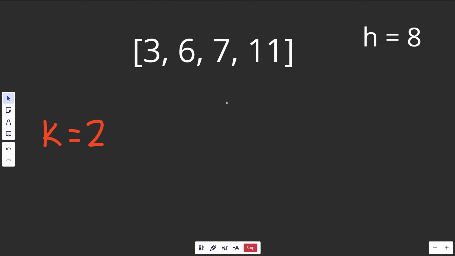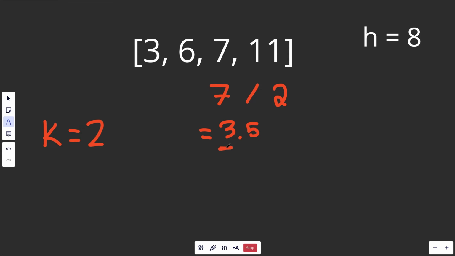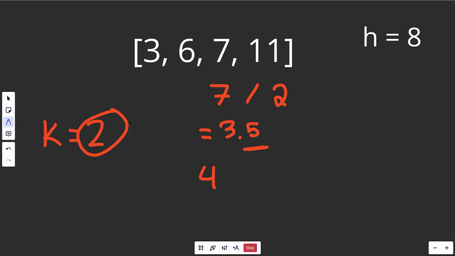So if we took 7 and then did our division by 2, that's actually going to give you 3.5 here. And that 0.5 is saying that we need 3 full hours and then a little bit more. But it doesn't actually matter how much more. Since we need anything more than 3 here, it means that we need 4 hours. Because again, Koko is just going to finish off all the bananas in a pile. If there is, say, 1 banana left in a pile and she could eat 2 bananas, she's still going to take a full hour to eat that extra banana.